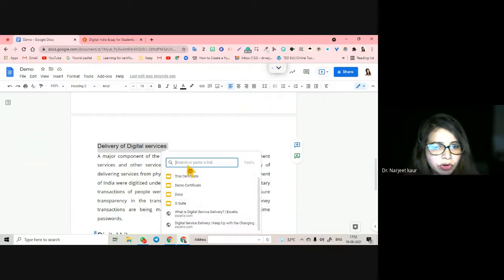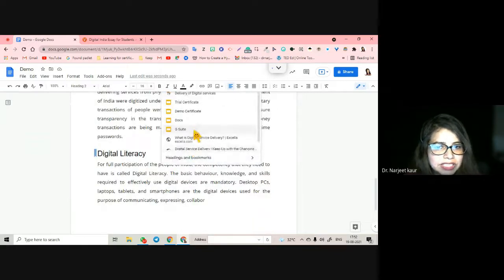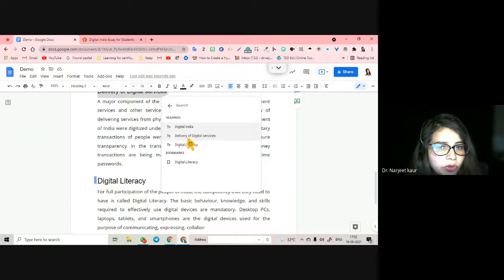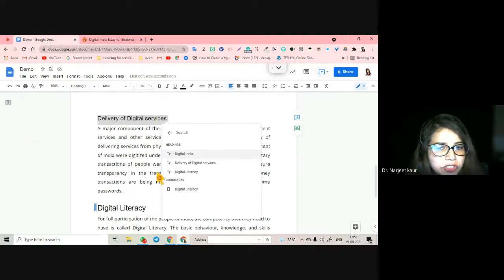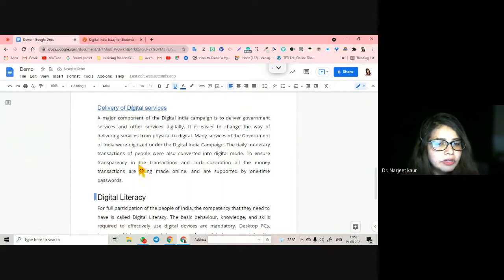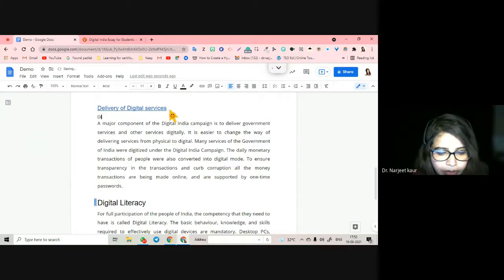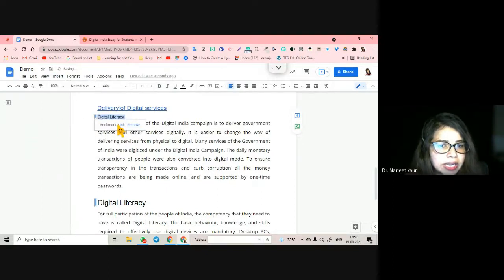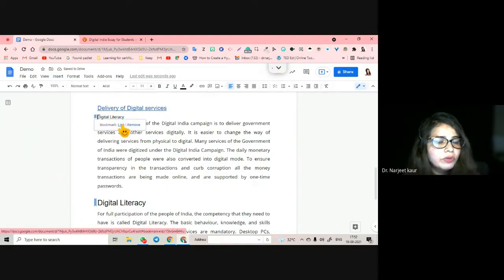So it is going to ask me, what do you want to link this with? I say I want to link it with headings and bookmarks. I click on here and it is going to ask me, what do you want to link it with? So if it is delivery of digital service, let me link this with delivery of digital service. And if I click on this, it will be taken to that place. Okay, and one more thing I will write, and you will see that it moves to that place automatically. So I click this, I go to insert, link. All right. What do you want to link this with?